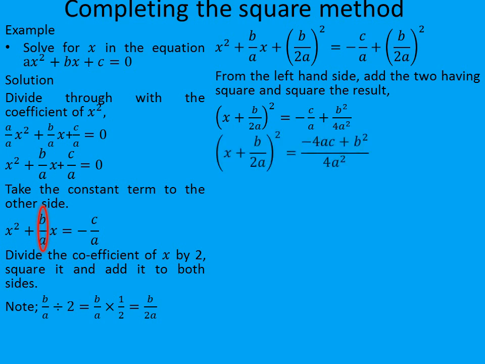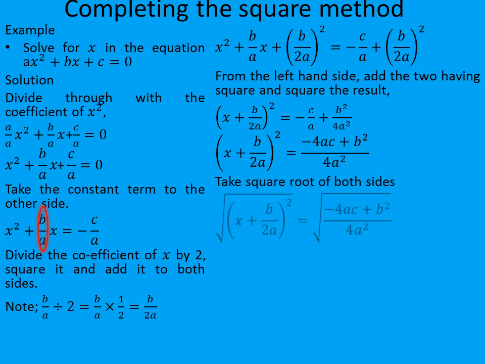So we have x plus b over 2a all squared is equal to minus 4ac plus b squared over 4a squared. So this is the result we are going to have if we take the LCM of minus c over a plus b squared over 4a squared. So we take square root of both sides, and the square root here is going to cancel the square.